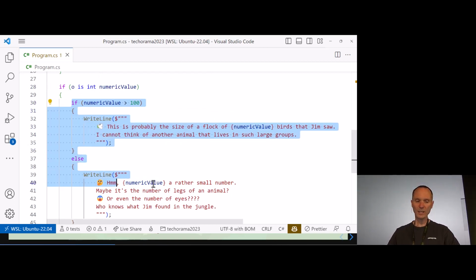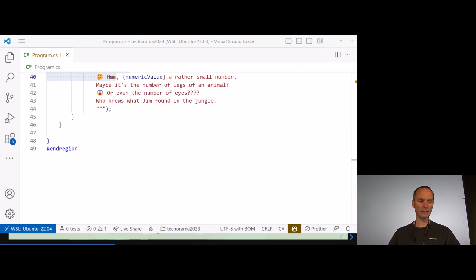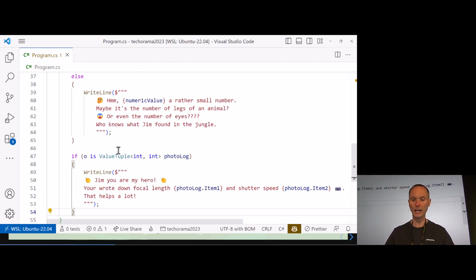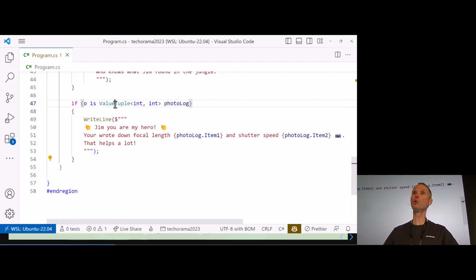Of course, you can use more advanced types too. So for instance, you could use a tuple. Let's not get into that, okay? So I will say tuple. Here I have a value tuple, which is a structure, a value type in C# consisting of two integers. And here it seems that our idol Jim has written down the focal length and the shutter speed of the photo that he took.